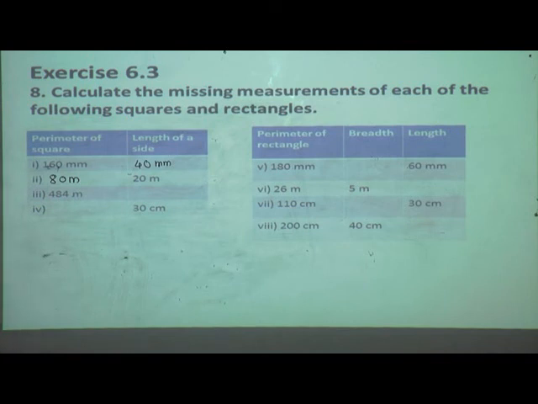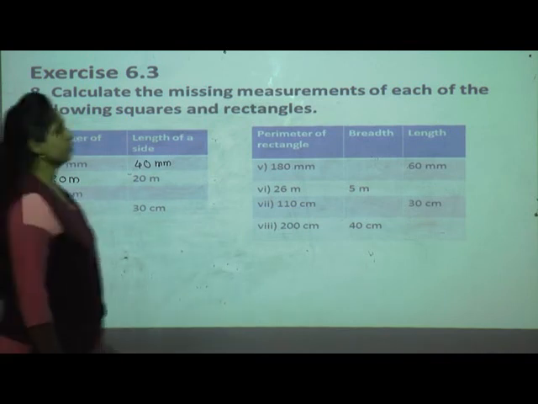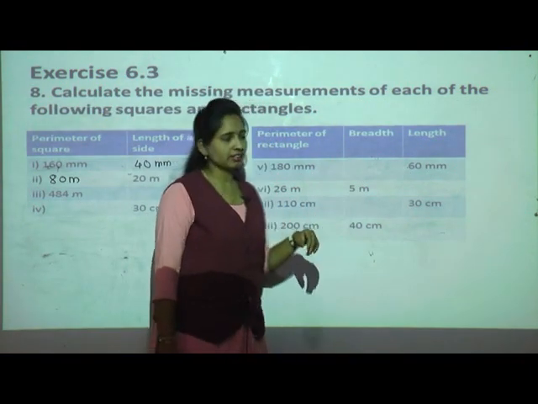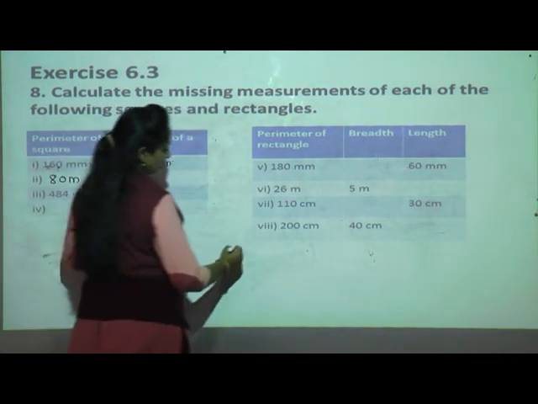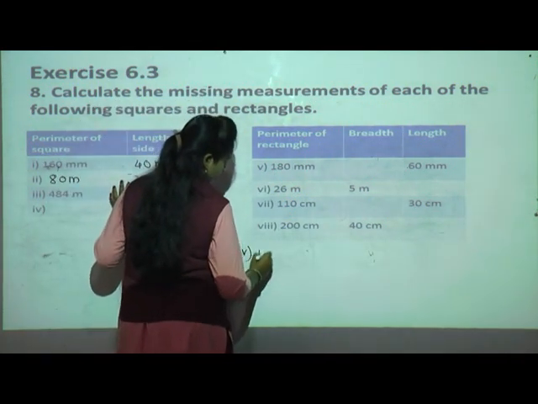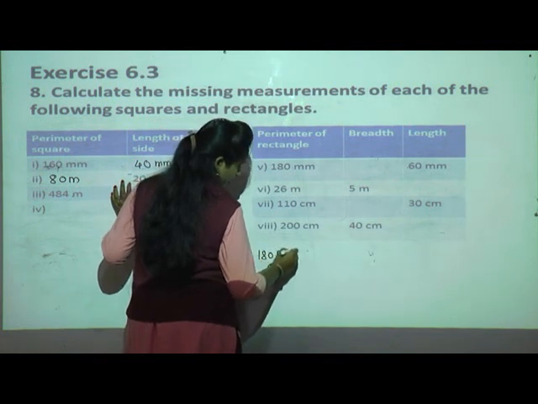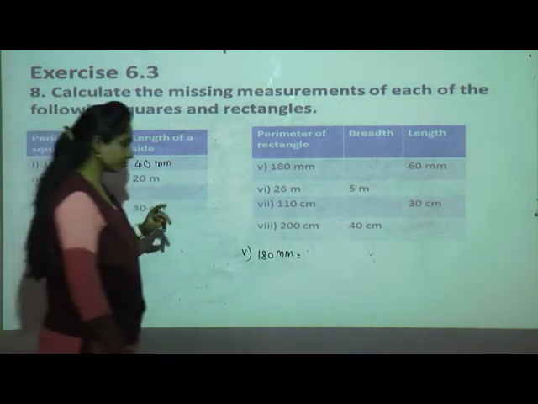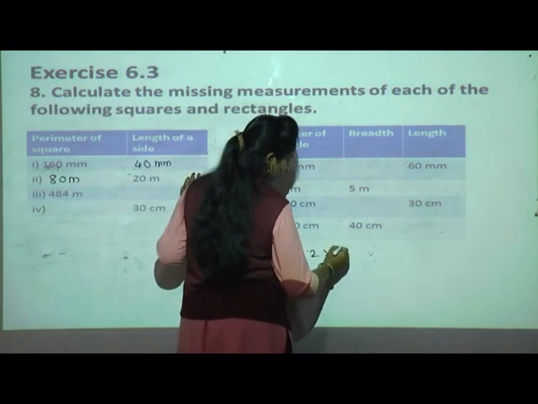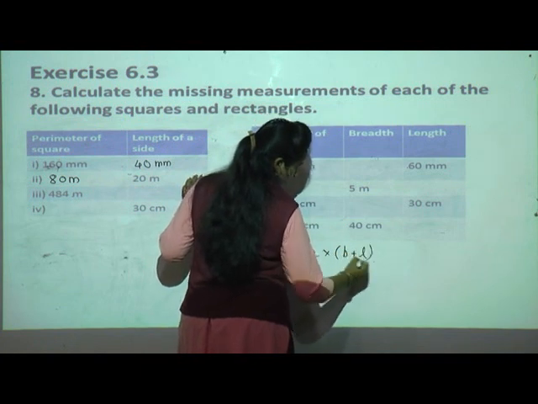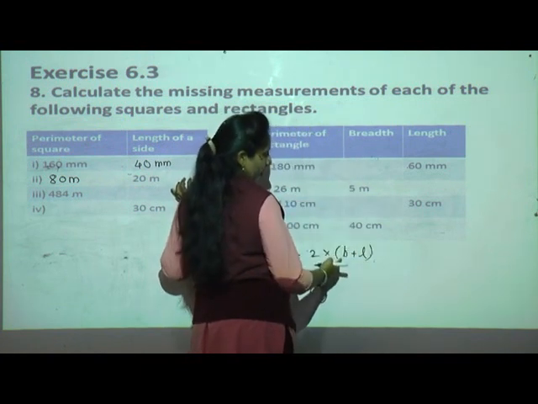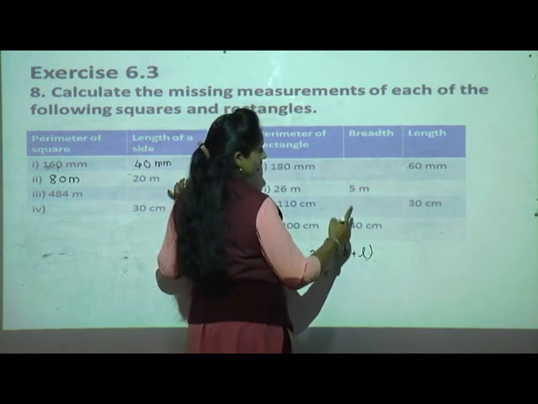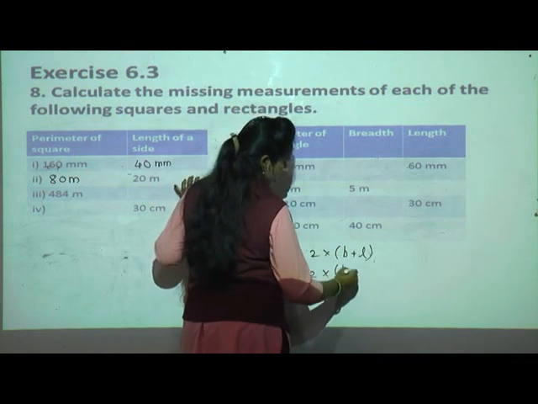See now the next question. Perimeter of rectangle. In this, breadth they had not given, length they had given. We will solve the fifth one. See, what is the perimeter of a rectangle? Formula: 2 multiplied by breadth plus length. Breadth shortcut B, length shortcut L. So 2 multiplied by, what is breadth? They have not given it, write as it is.